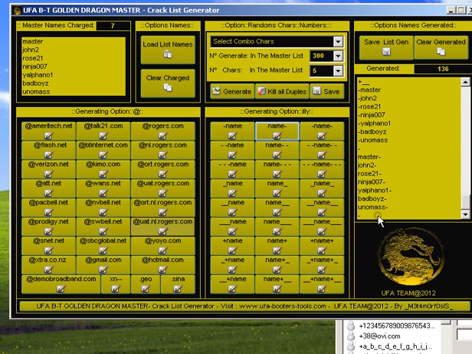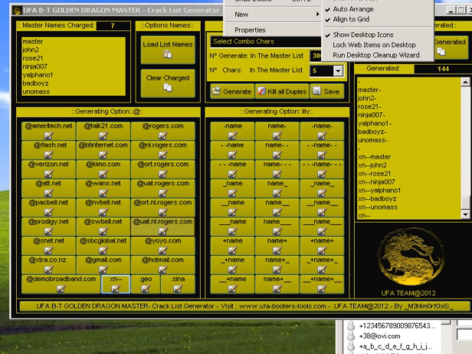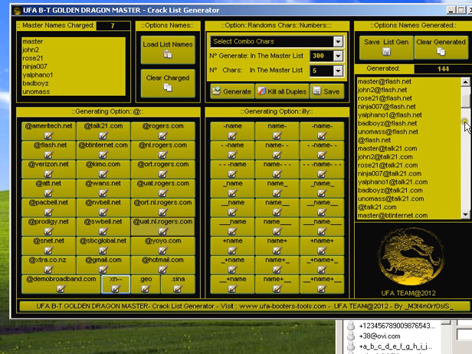Some easy generating. If you want to use XN, there it goes, and so on and so forth. So we're working, guys. Name generator if you want to crack some names. Okay, in here.